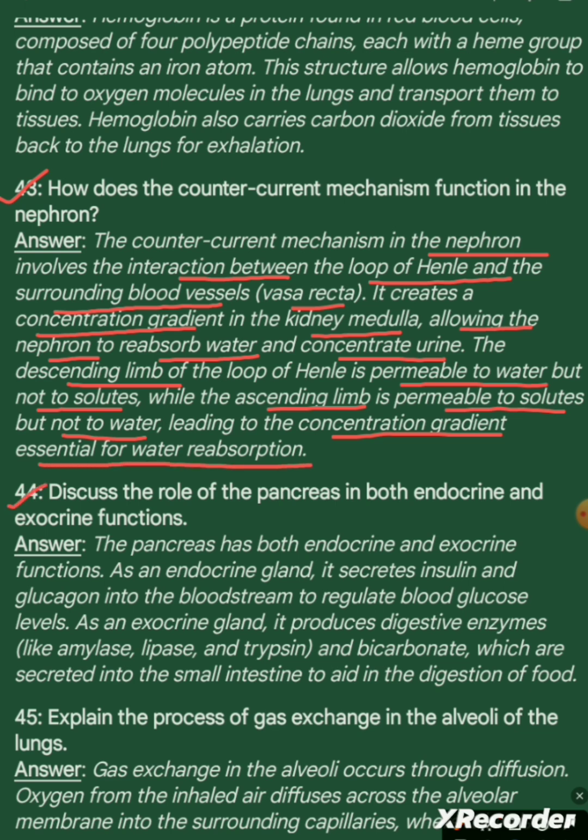Question 44. Discuss the role of pancreas in both endocrine and exocrine function. Answer. The pancreas has both endocrine and exocrine functions. As an endocrine gland, it secretes insulin and glucagon into the bloodstream to regulate blood glucose levels. As an exocrine gland, it produces digestive enzymes like amylase, lipase, and trypsin, and bicarbonate, which are secreted into the small intestine to aid in the digestion of food.